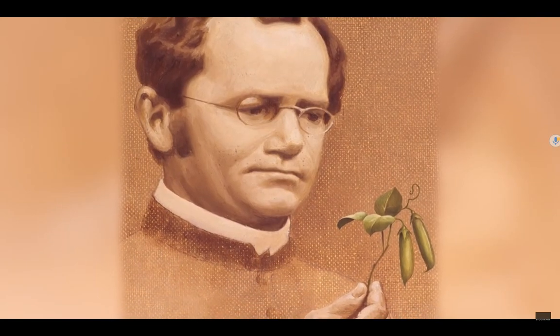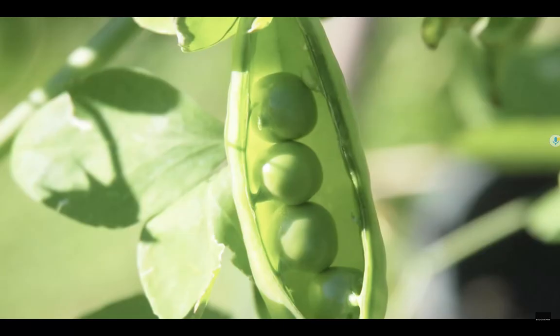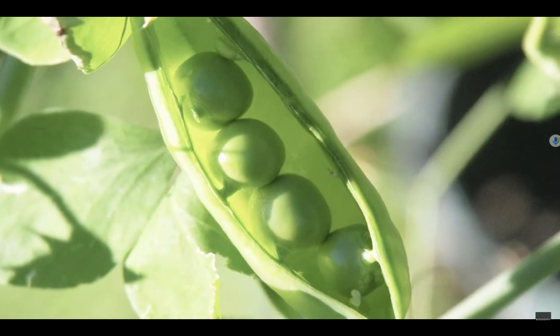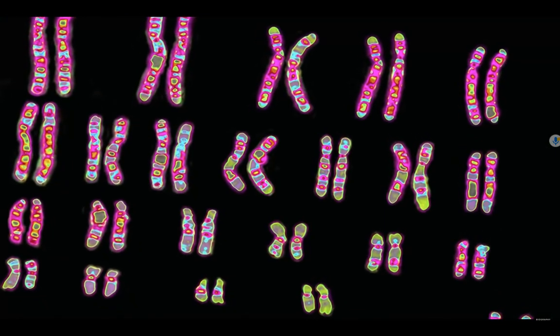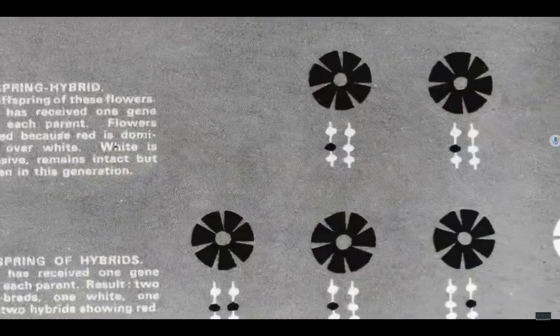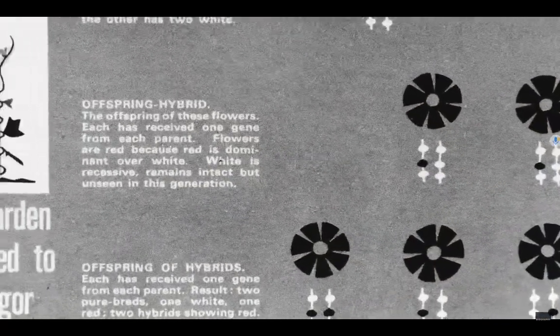Mendel experimented with pea plants and found that instead there were dominant and recessive traits in all organisms that were passed on statistically based upon the mixing of genes between the two parents. This theory is now known as the law of segregation. Mendel also formulated the law of independent assortment.